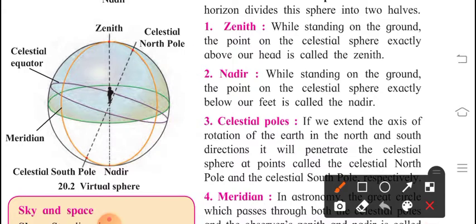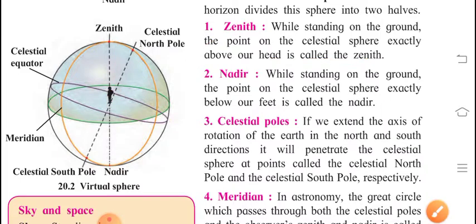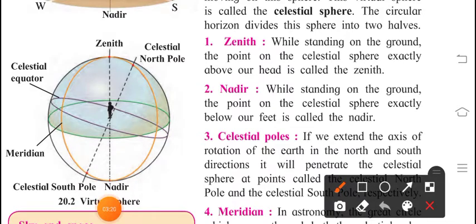First is zenith. While standing on the ground, the point on the celestial sphere exactly above our head is called zenith. Exactly opposite to your feet, on the head side, is the zenith. Next is nadir. While standing on the ground, the point on the celestial sphere exactly below our feet is called nadir. Exactly opposite to the head side is the feet side, that is nadir.